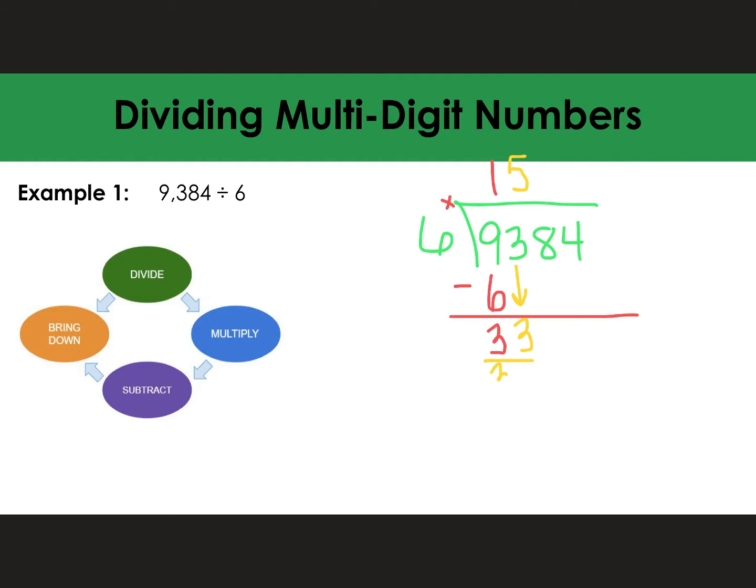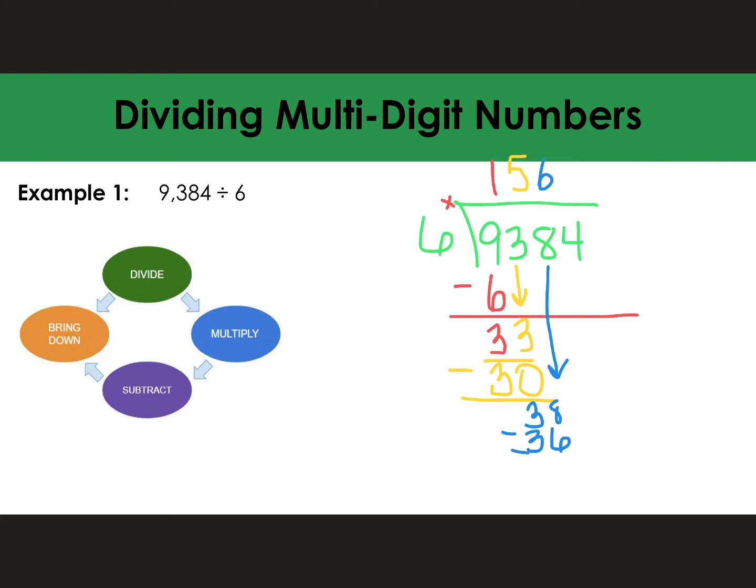5 times 6, I multiply again, which is 30. I subtract. I bring down the 8 all the way down. 6 goes into 38 6 times. 6 times 6 is 36.